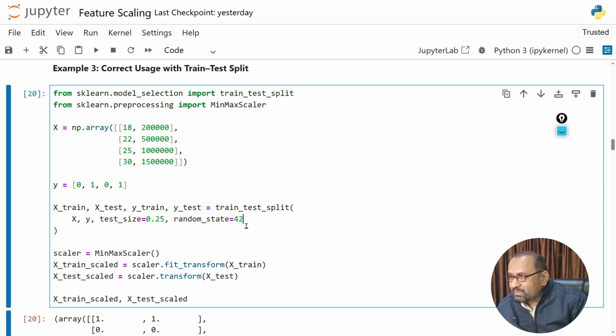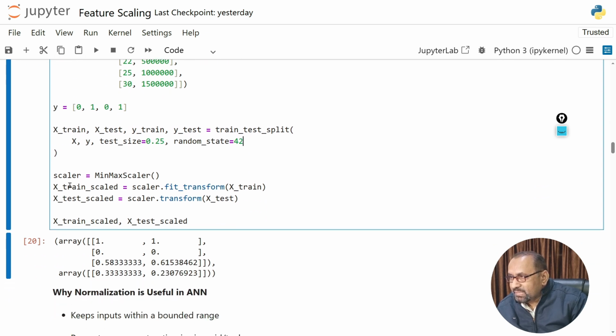After that we are using MinMaxScaler here, and X_train_scaled is given at this place. scaler.fit_transform(X_train). Then we have X_test_scaled equal to scaler.transform(X_test), and here we will compare the values X_train_scaled and X_test_scaled, both we are comparing here.